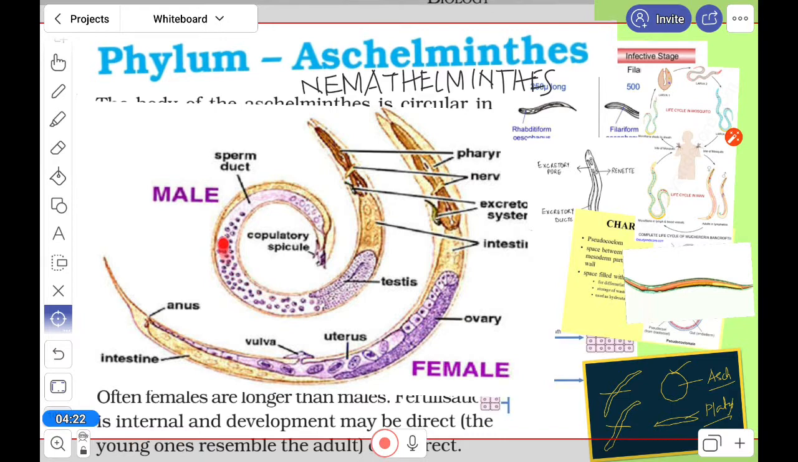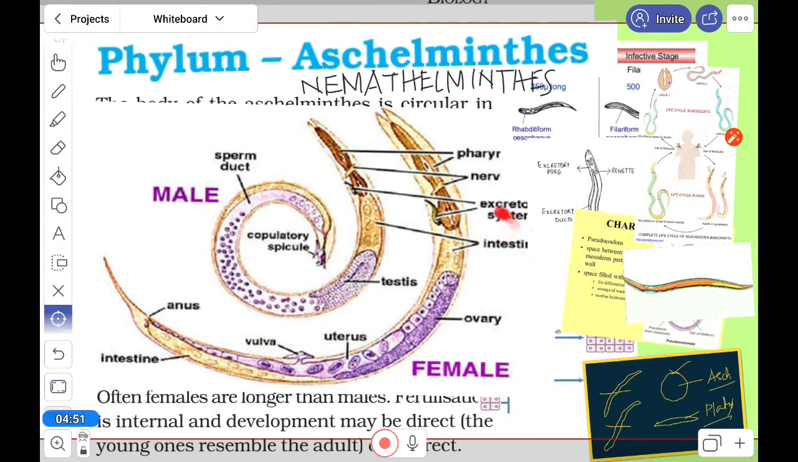The reproductive organs occupy the maximum part of the body, whereas the ovary, uterus, vulva, and anus are in the case of the female. In the case of the male, the testis is there, then after that one certain copulatory spicule. It is for sexual reproduction, and the sperm duct is also there.